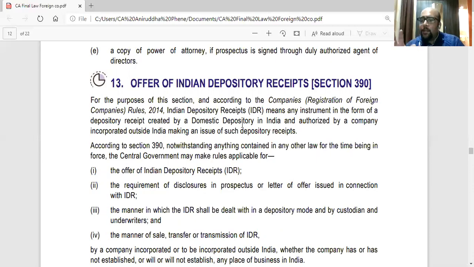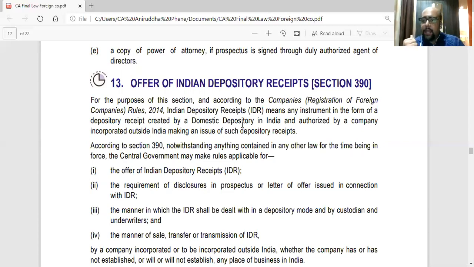I'm talking about ADR. So as a company, I'll appoint a bank in India. I'll issue normal Indian shares to that bank, which will hold the securities. Then the bank will intimate a depository in America. A depository is a body which holds shares.